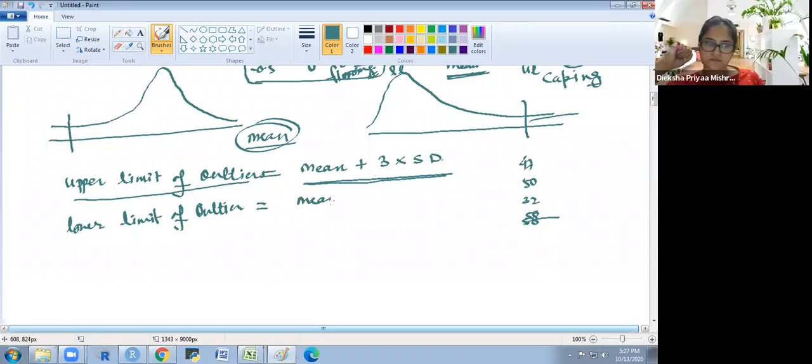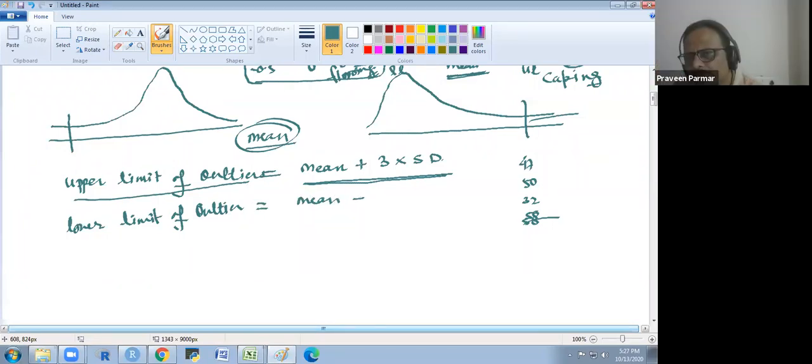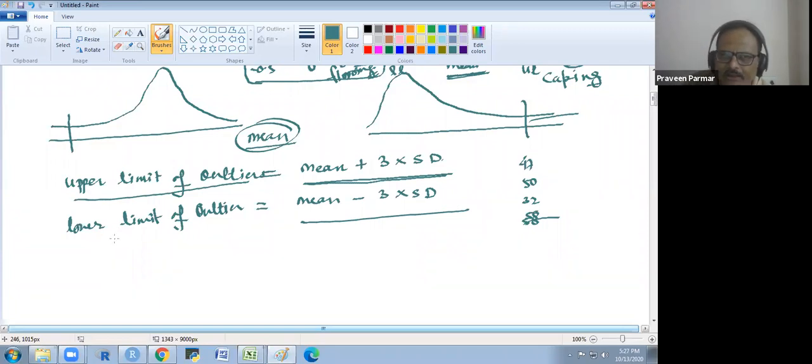For the lower limit, we don't have to do much more. Just put a negative sign instead of plus, and 3 into standard deviation. So we will get the lower limit of the data. The values which are lower than that lower limit are called the outliers, or we adjust them by flooring. We do the flooring over there. Does that make sense to everyone?